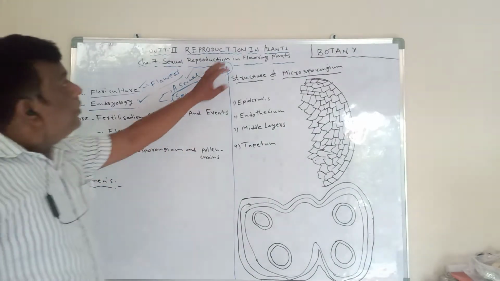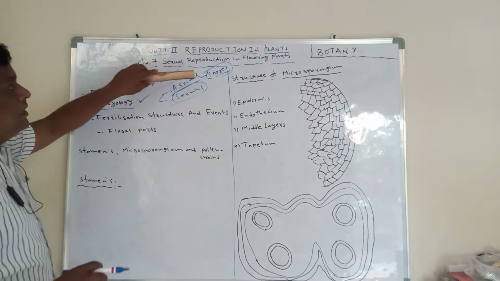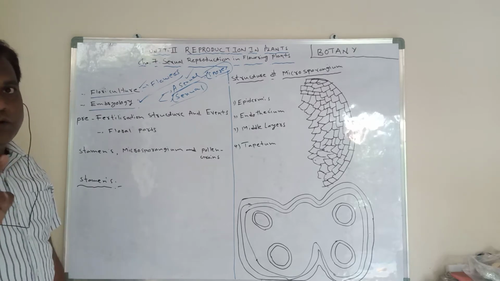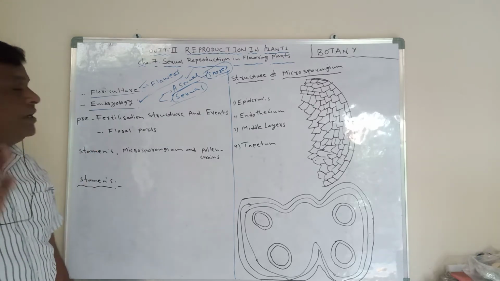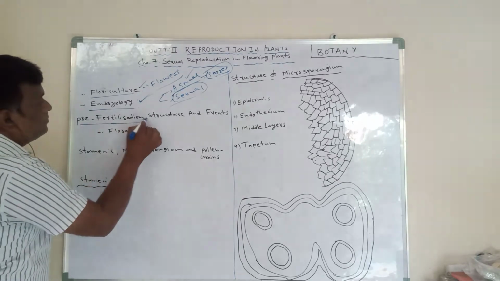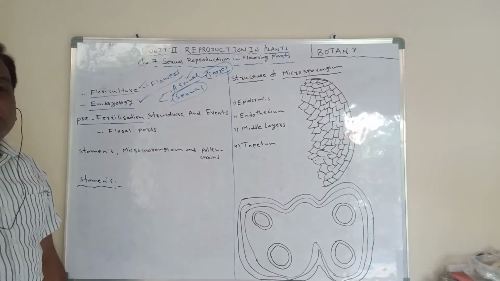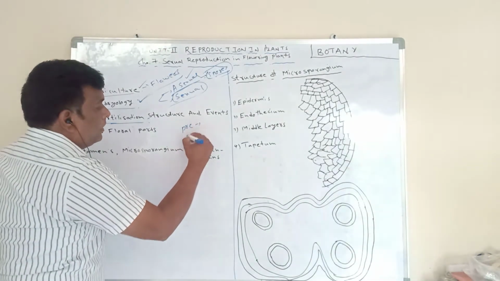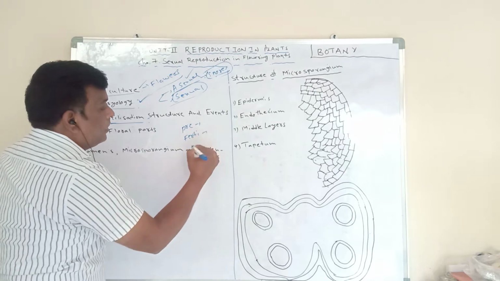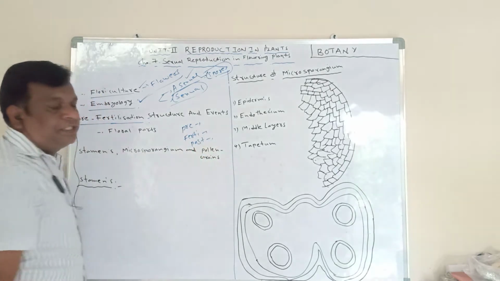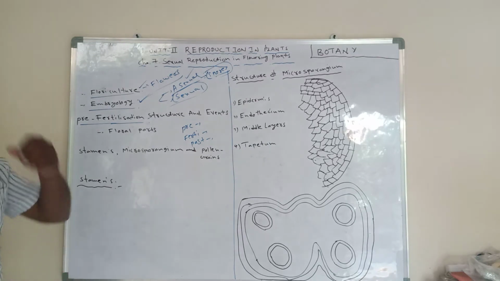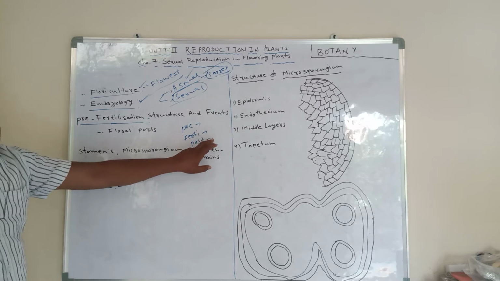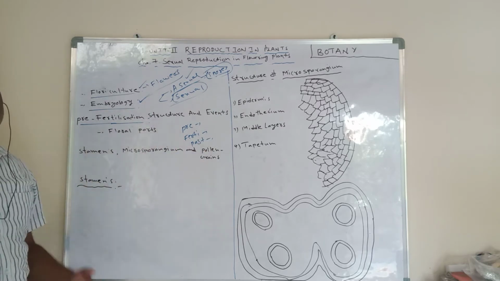Now in flowering plants, sexual reproduction has three stages: pre-fertilization, fertilization, and post-fertilization. Before fertilization, what are the changes and what is the structure?